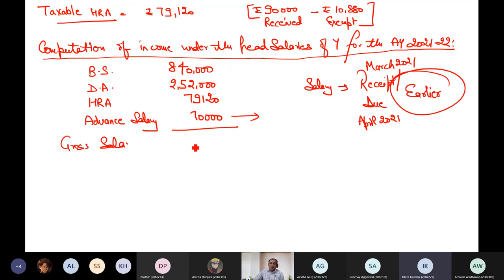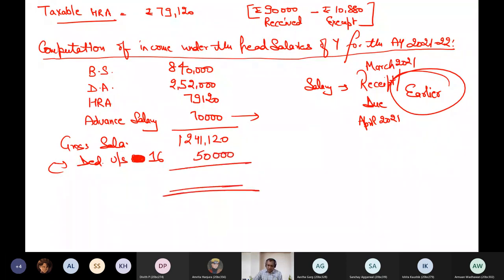12,41,120. Less deductions under section 16. Standard deduction 50,000, which is allowed from salary head. This is the answer. 1191 120. Any problem, please ask. Otherwise, raise your hand.